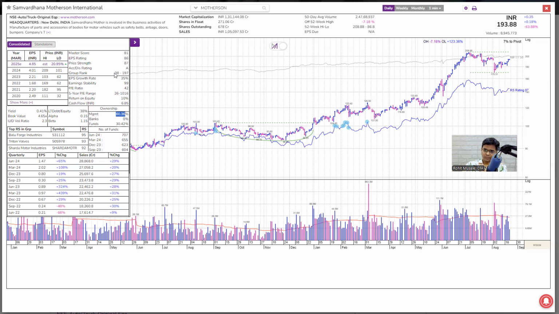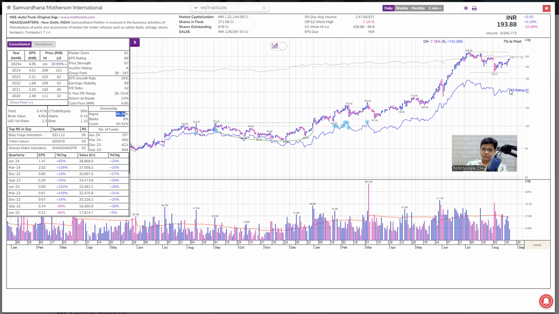Another thing you notice here is the relative strength is falling. Now, this is a big negative, by the way. I want the blue dot inside the base. The blue dot is basically the 52-week high. Whenever this line touches the 52-week high, creates a 52-week high, that is when you get a blue dot. Now, blue dot you don't see here. See, here you see blue dot, the price goes up. Here you don't see blue dot. Forget about blue dot, the relative strength line is falling as the base is forming.